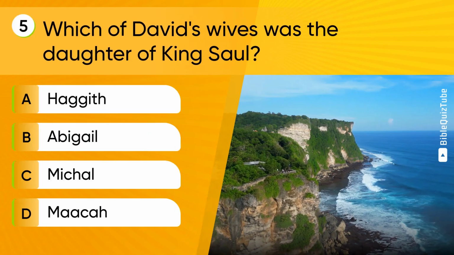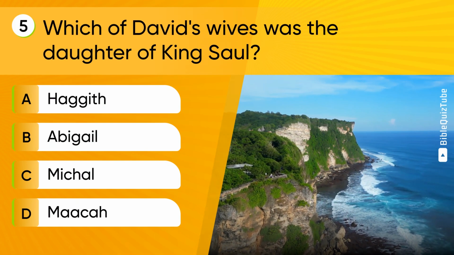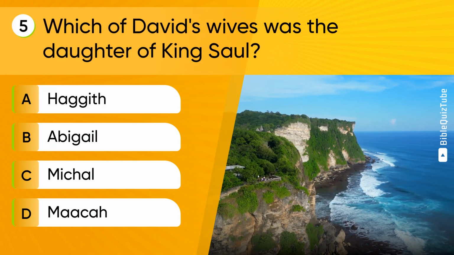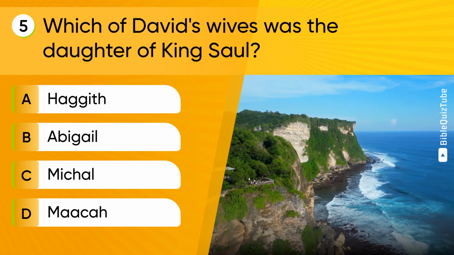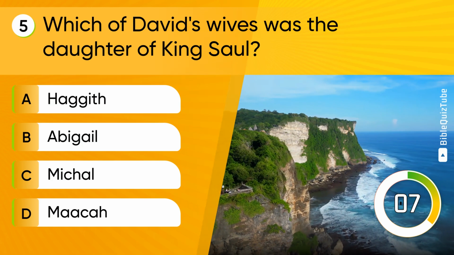Question 5. Which of David's wives was the daughter of King Saul? A. Haggith. B. Abigail. C. Michal. D. Maacah.